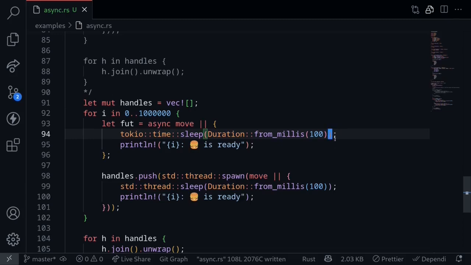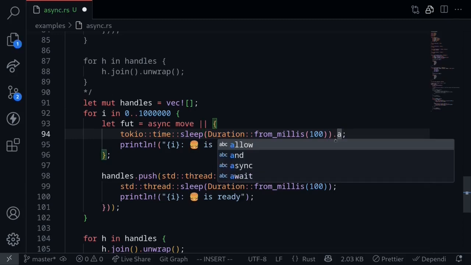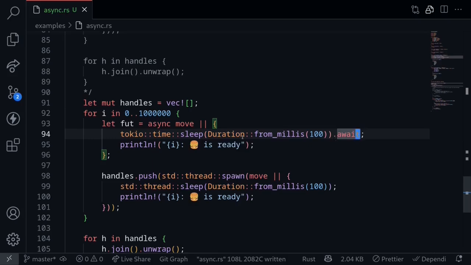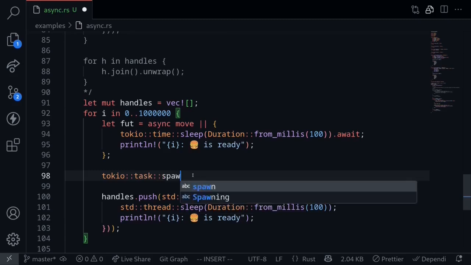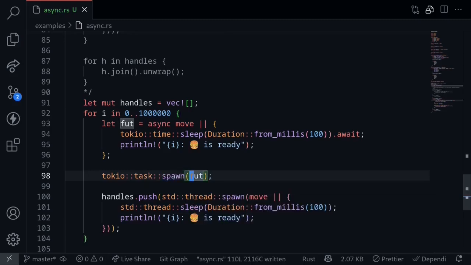Since this is now a future, we need to await on this. So it's going to sleep for 100 milliseconds, and afterwards, we'll print that the hamburger is ready. So this is our future. Now to do something similar to spawning a thread, we'll call Tokio task spawn, passing in the future. When we put a future inside a spawn, that future will be executed elsewhere so that we don't have to wait for this future to return a value.